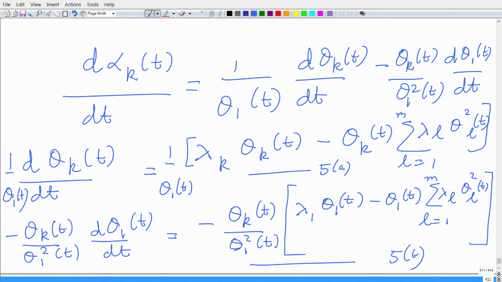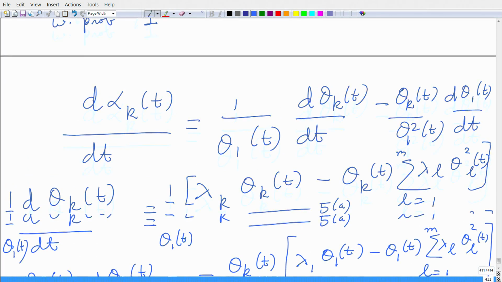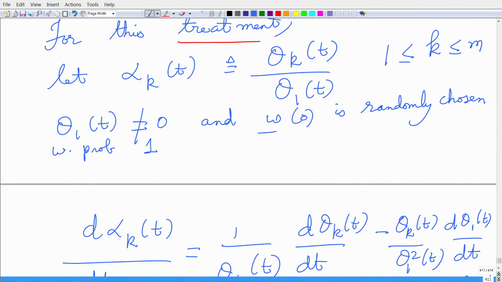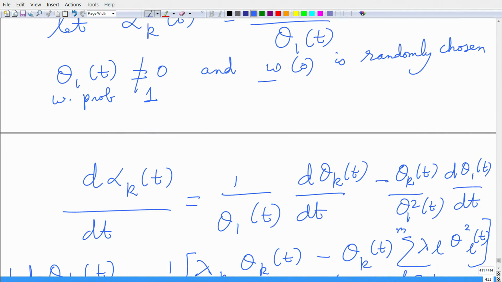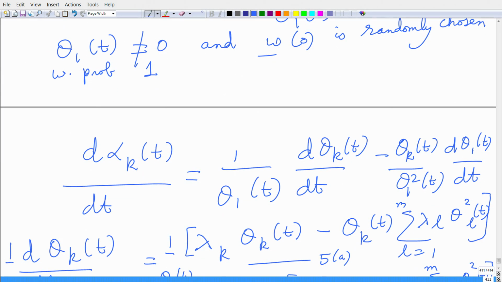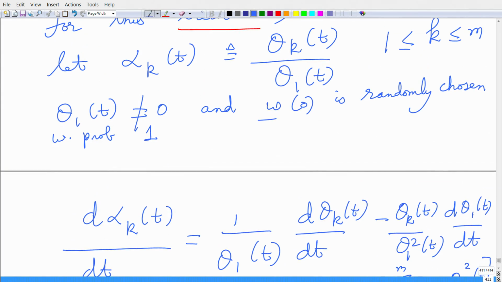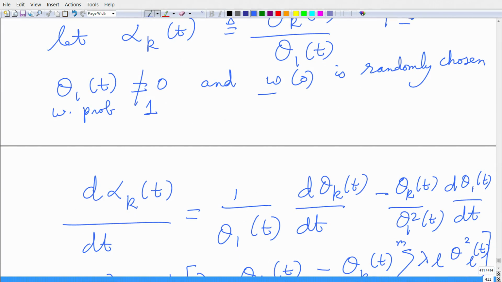Now, our governing equation is d alpha k of t. So, alpha k is theta k upon theta 1. Now, I take d alpha k of t upon dt. So, I take the derivative of alpha k. It is straightforward from the chain rule.